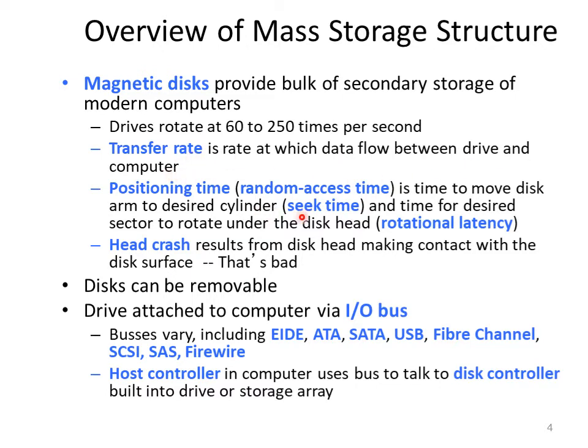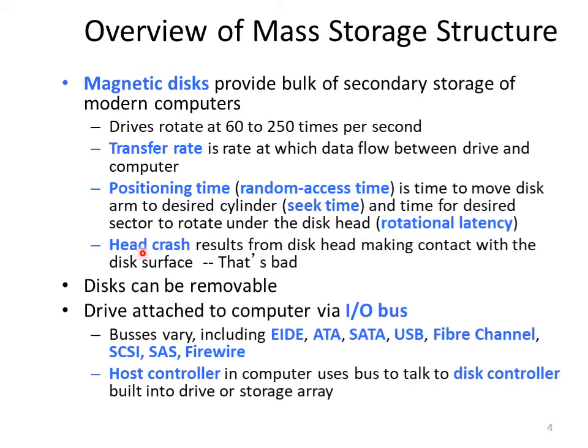The next term is seek time, also known as random access time or positioning time. It is the time to move the disk arm to the desired cylinder. We'll discuss the cylinder, sector and drive rotation in the next slide where we have a figure. The next term is rotation latency. It is the time for the desired sector to rotate under the disk head.